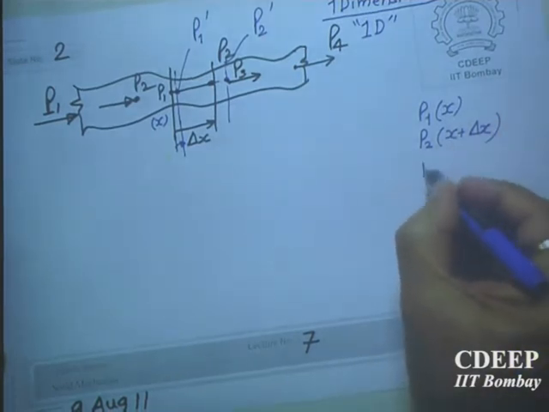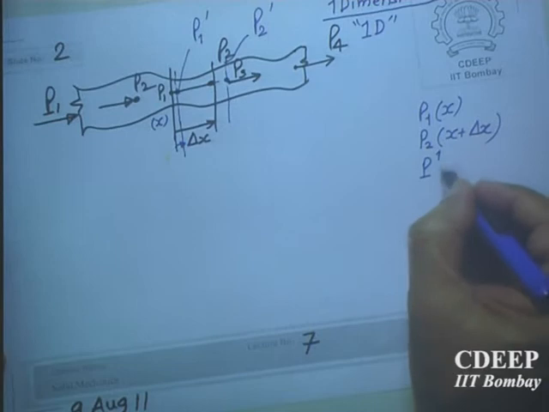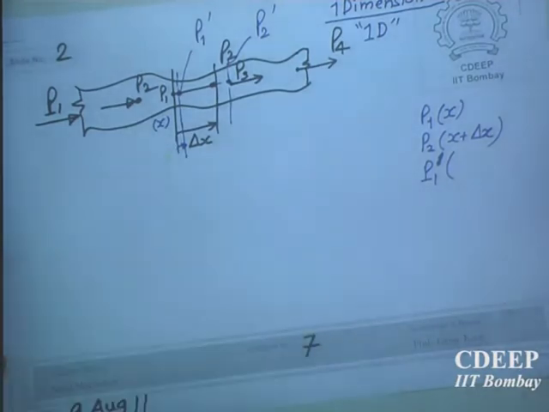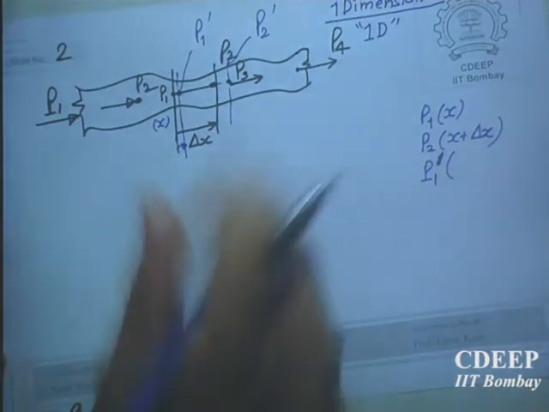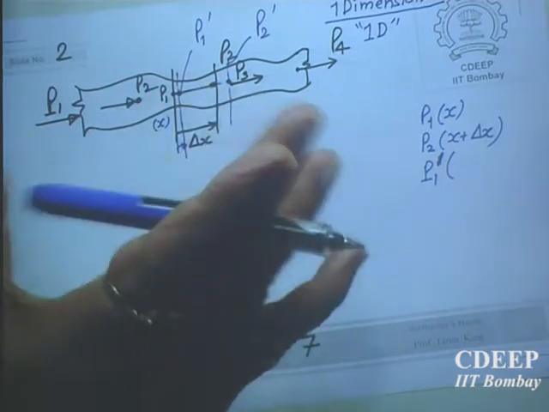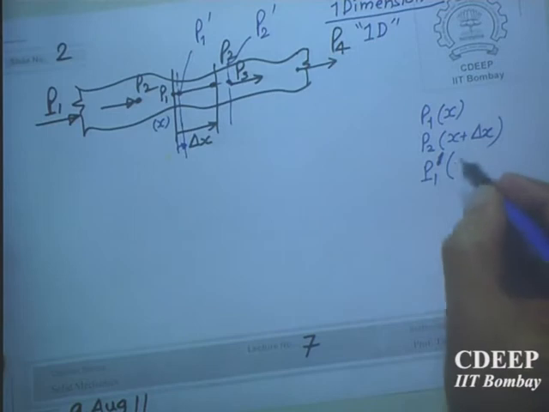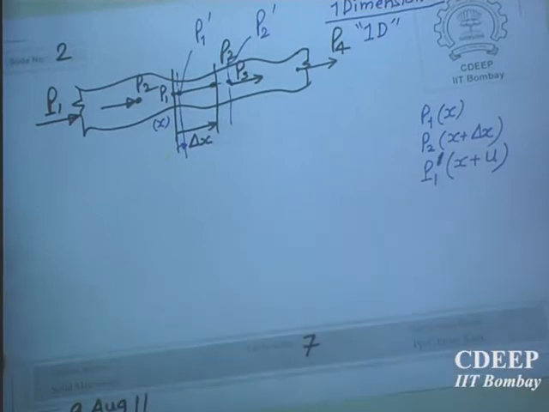Now P1 dash, what will be the coordinate? Yes, it has moved. How much? Because all the points have compressed or elongated, I mean there is some movement of points. So what will be the distance? Let us call this that P1 has moved by a displacement u. We normally express displacement along coordinate axes as U, V, W.